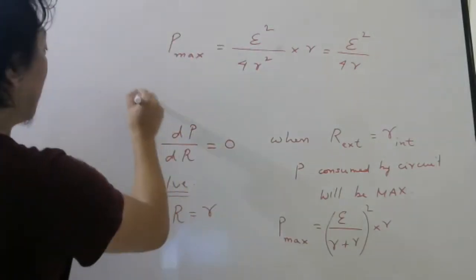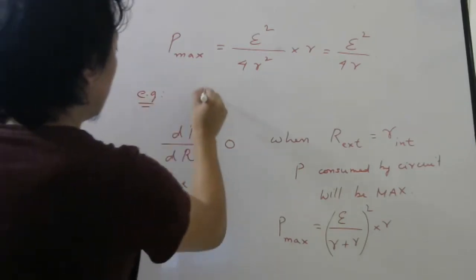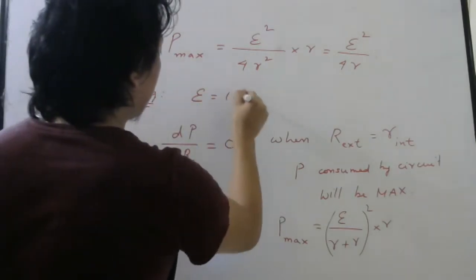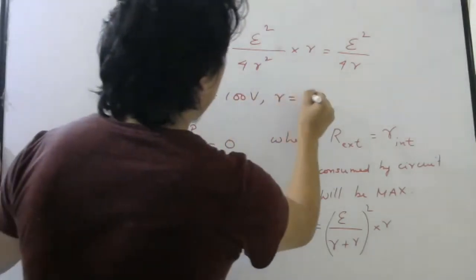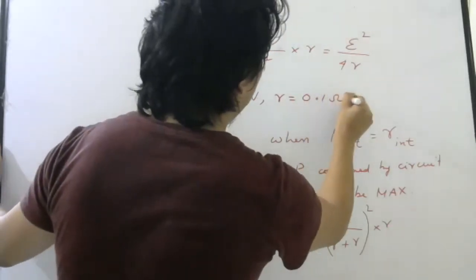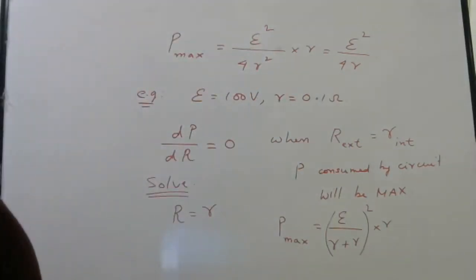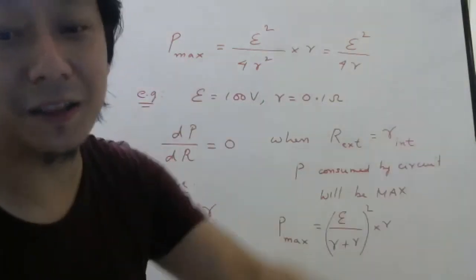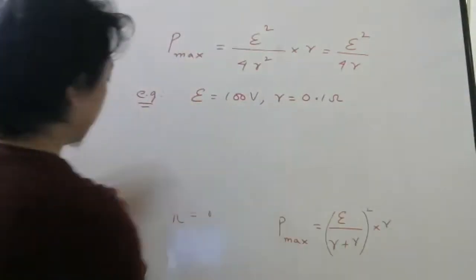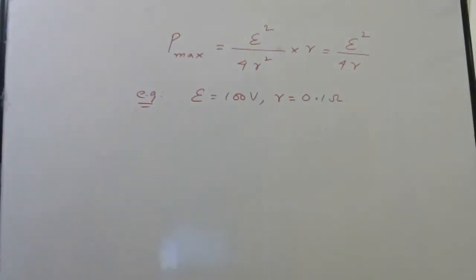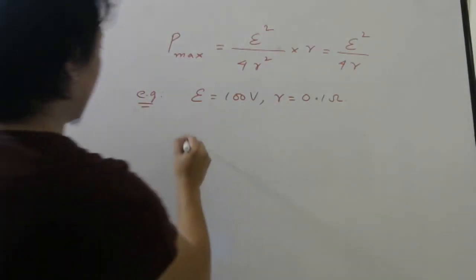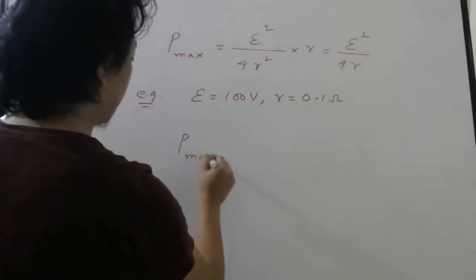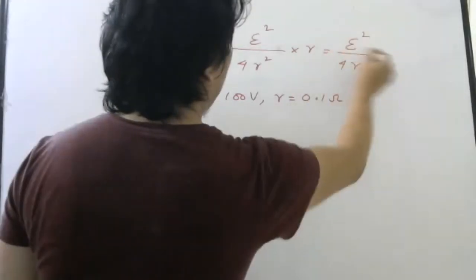So do one simple example quickly. You have a battery whose EMF is 100 volt, internal resistance is 0.1 ohm. What can be the maximum power the battery can give? Calculate. Anybody? Maximum power, so E square by 4r.